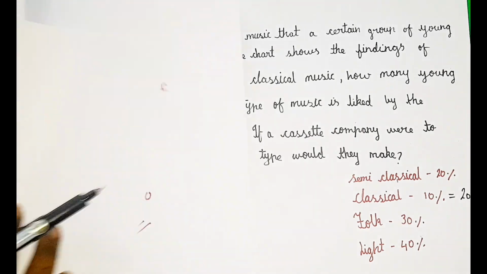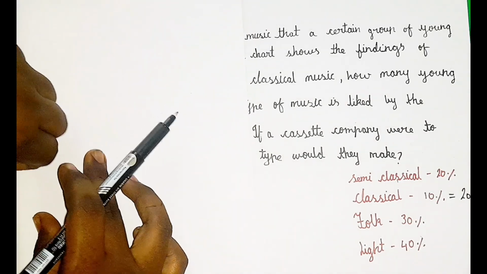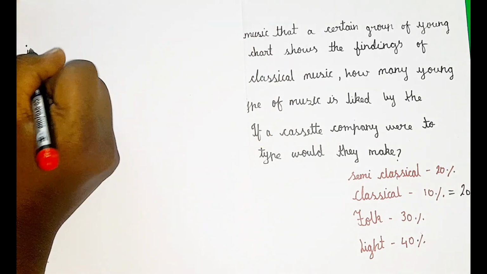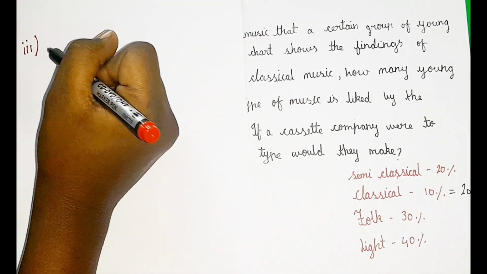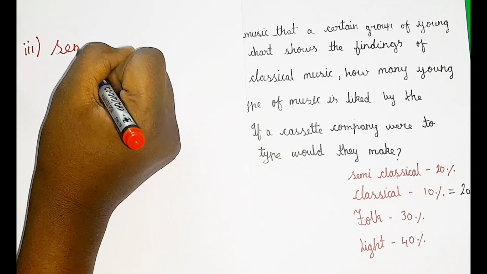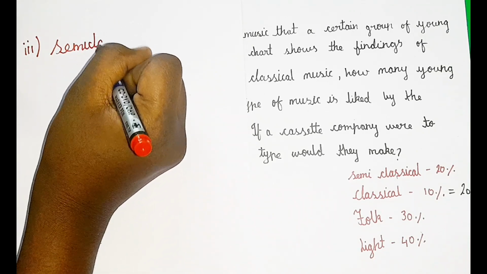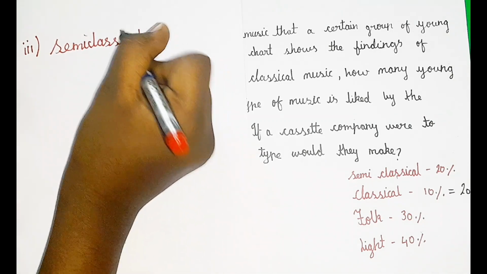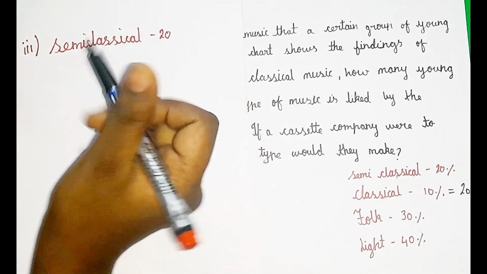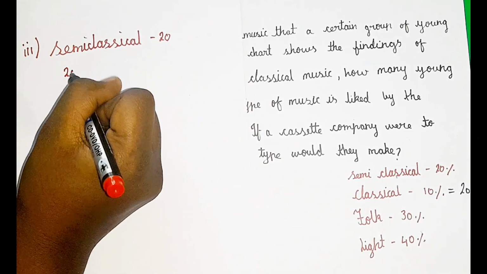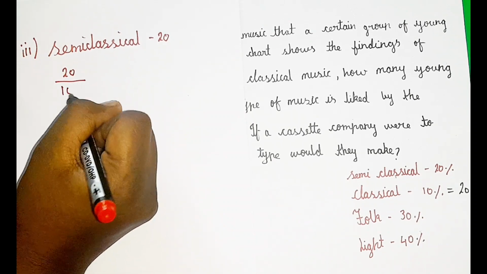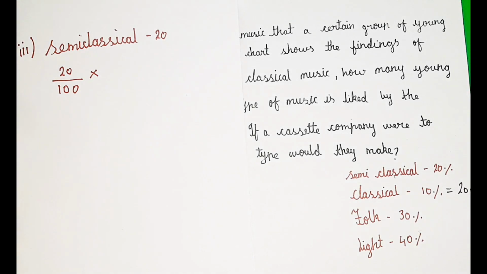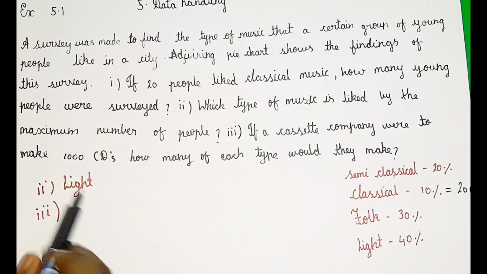Let me solve it here. Third subdivision. First semi-classical. In semi-classical we have 20%. As you know, we write percentage by 100, into the total number of CDs, which is 1000.